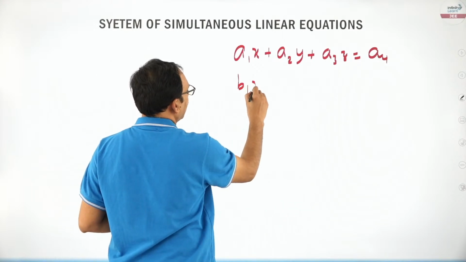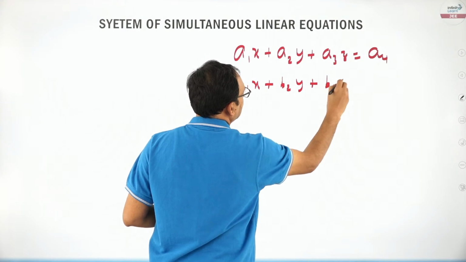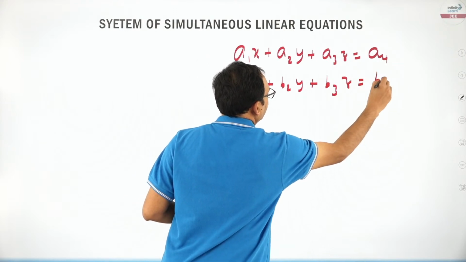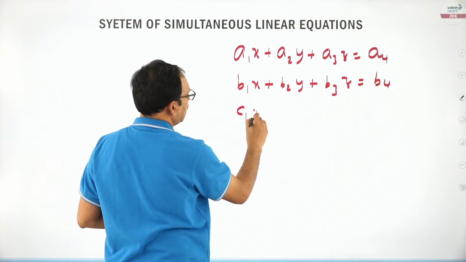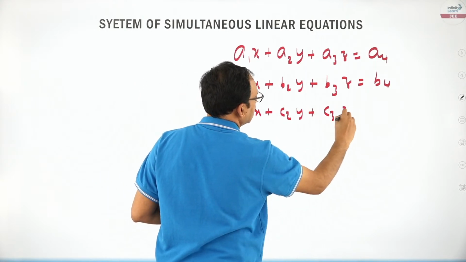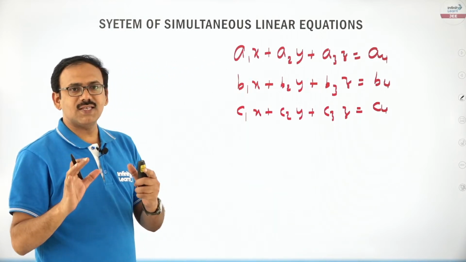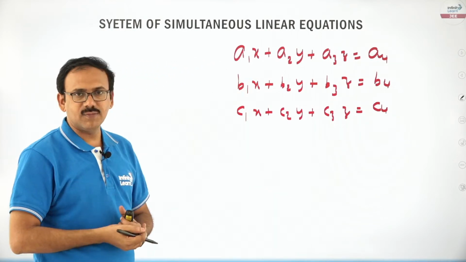Say b1x plus b2y plus b3z is equal to b4, c1x plus c2y plus c3z is equal to c4. Suppose these are 3 simultaneous equations in 3 variables.